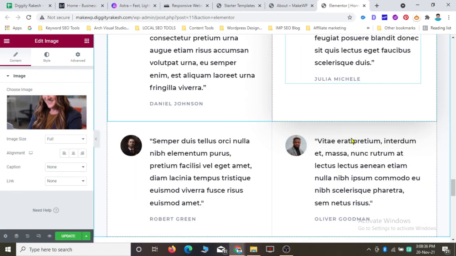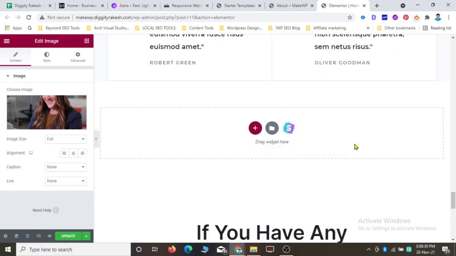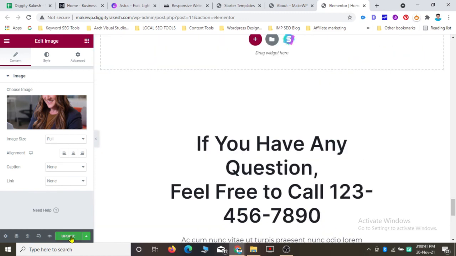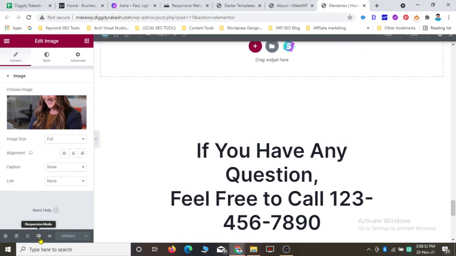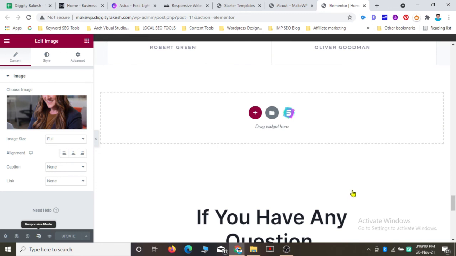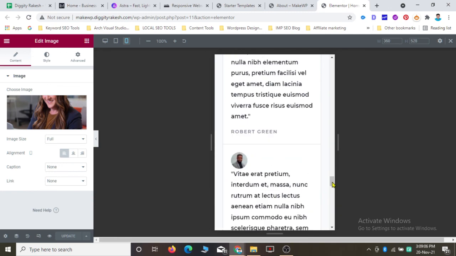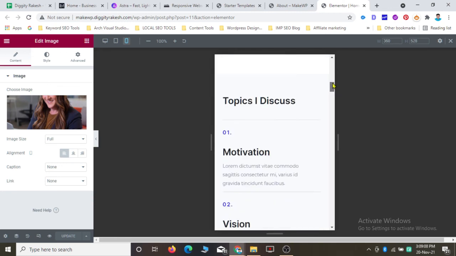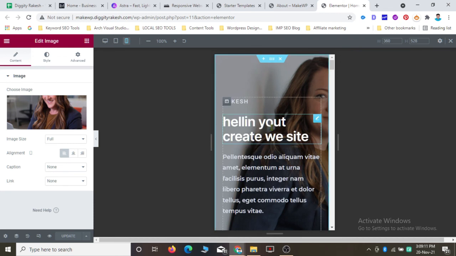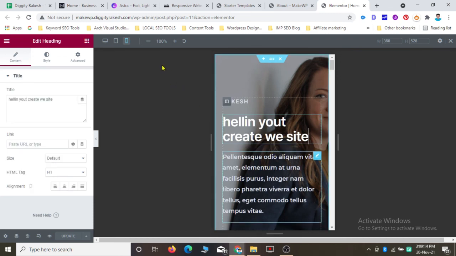Just do all the changes by yourself and make your website more beautiful. After doing all these things, you can just click on update. And if you want to see how it looks, or customize it in responsive mode, like how it looks in a mobile or tablet version, just click on this responsive mode and you will see something like this. It will open all this in a mobile version. In mobile also you can customize all this by yourself and see how it looks in mobile and tablet.